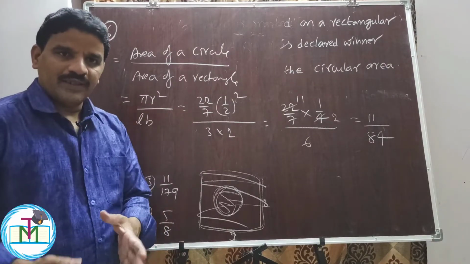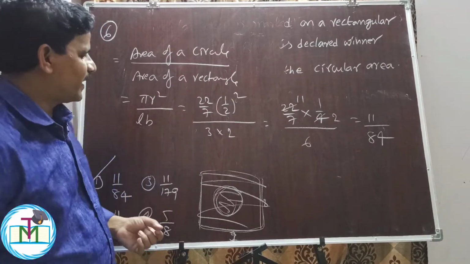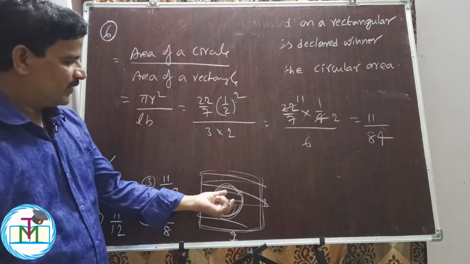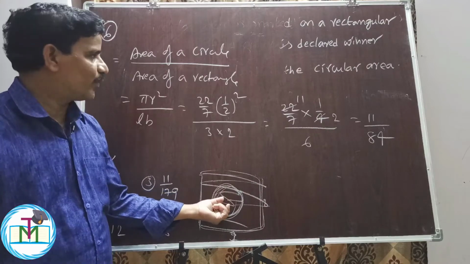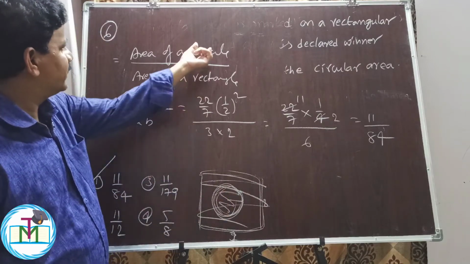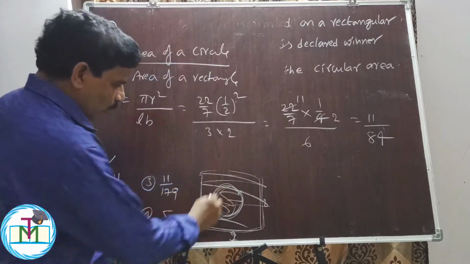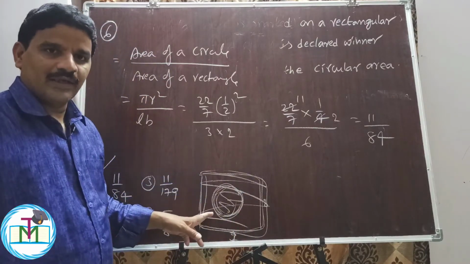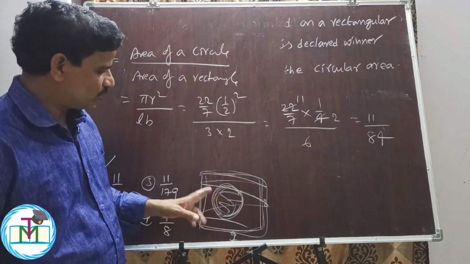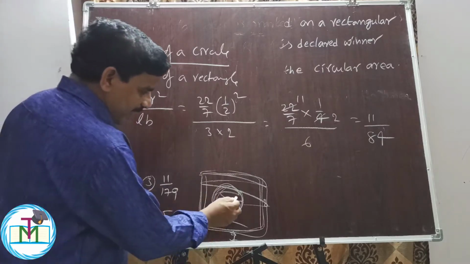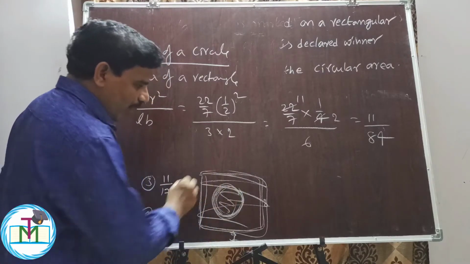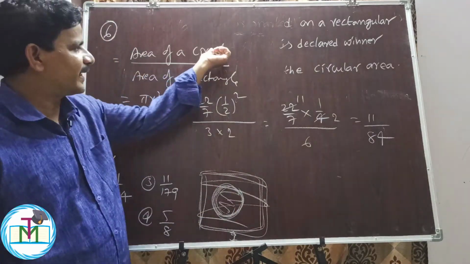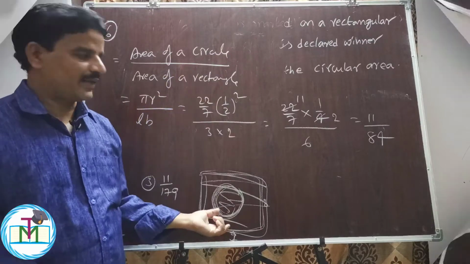So I think you clearly understood this answer. Here the player has to hit this circular area which is small, which is our favorable case. So the required probability is area of the circle by total area. The ball can hit here, here, here, anywhere when the participant throws it. But for winning the game, the ball has to hit this circular area. Therefore the required probability is area of the circle by total area of the rectangle.